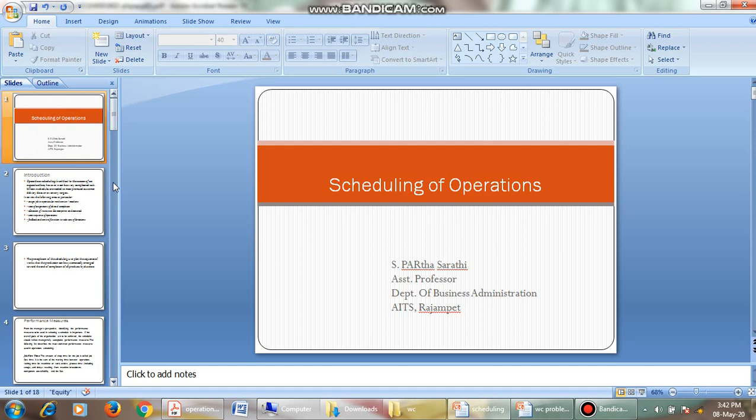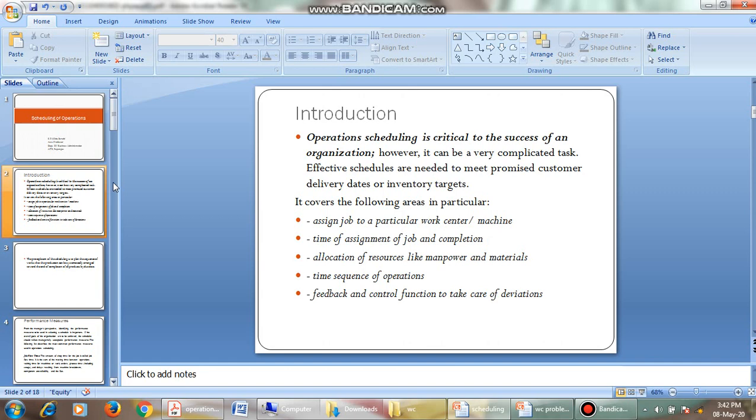As we know, we have to arrange the operations in a sequence of order. That is, we have to schedule the operations of the business. It may be a production activity, or it may be any type of activity. It may be in a hospital, airlines, a hotel, a restaurant, a school, or a college.